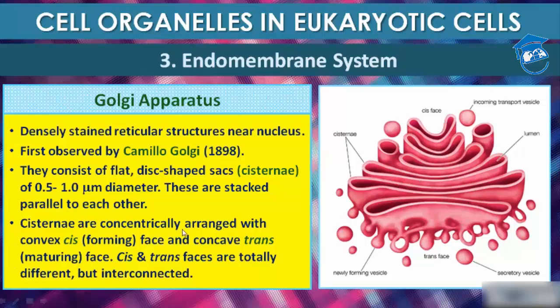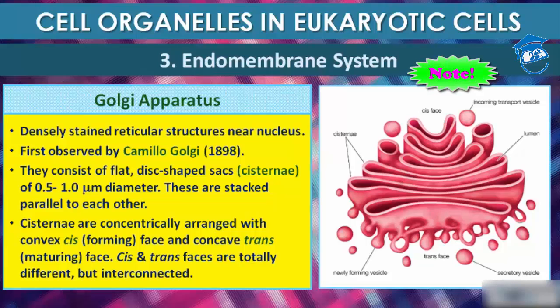The cisternae are concentrically arranged with a convex cis face. This cis face is the forming face and this concave face is the trans face, which is the maturing face. They are totally different but interconnected with each other. So these are the cisternae which are concentrically arranged with cis and trans faces, which are totally different but interconnected.